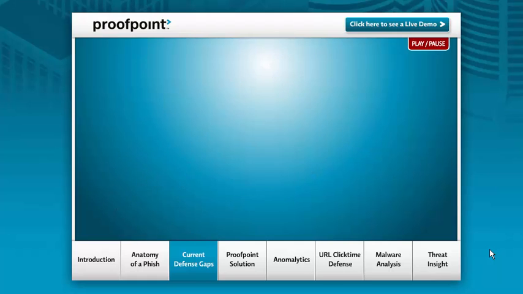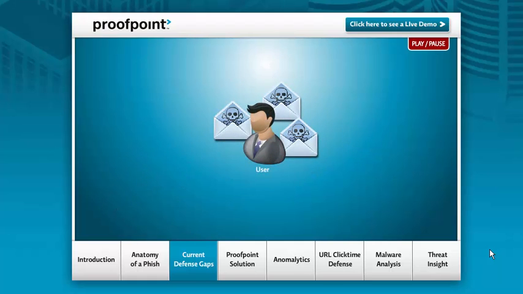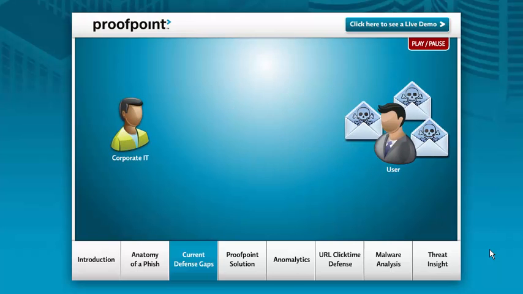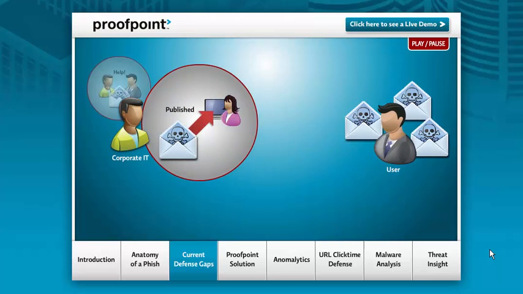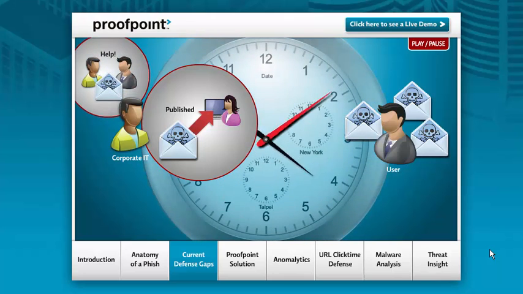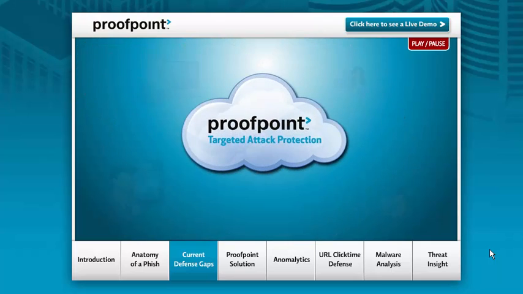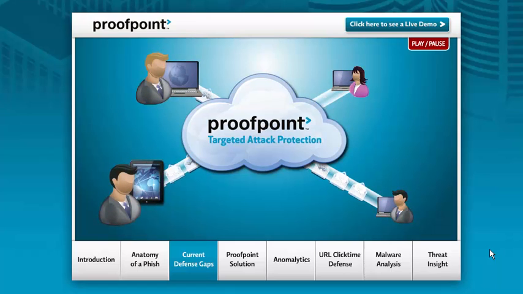The result, not only do attacks such as phish get through, but the way IT discovers the breach is when the data is published or a user notifies them, with the result that IT spends weeks figuring out how far the damage has spread and trying to clean it up. In contrast, Proofpoint's targeted attack protection is constantly updating and takes action immediately on discovery of a threat. The result is that threats are not only discovered earlier, but also automatically neutralized at time of discovery. So the entire reaction process is often completed before a legacy system user would even know the threat existed.